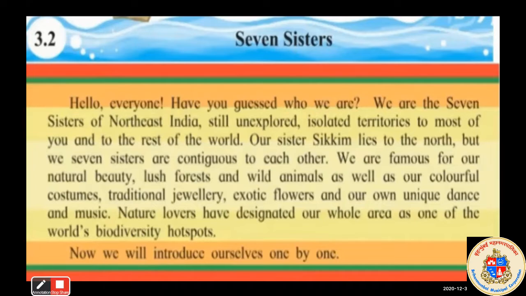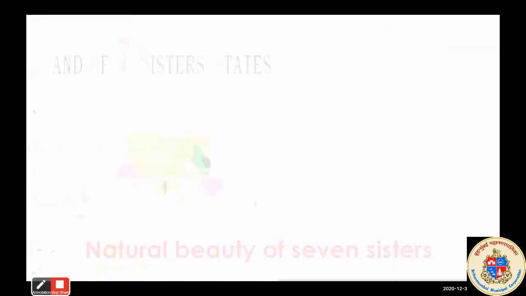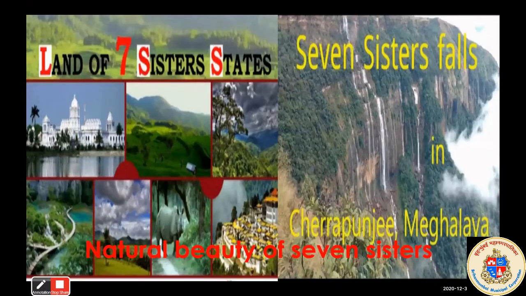So, students, today we will learn about the first two of the seven sisters in this session. Before that, we will see some important pictures of the seven sisters. So you can see here the natural beauty of the seven sisters. All these seven states are located in the mountain region. You can see there are a lot of mountains, and waterfalls. After that, green lush forest.